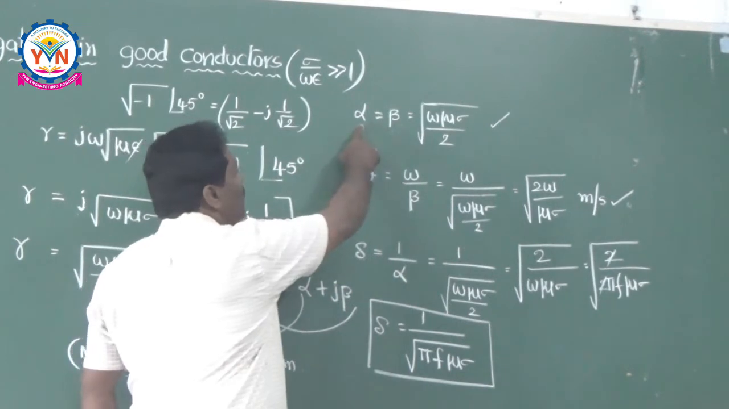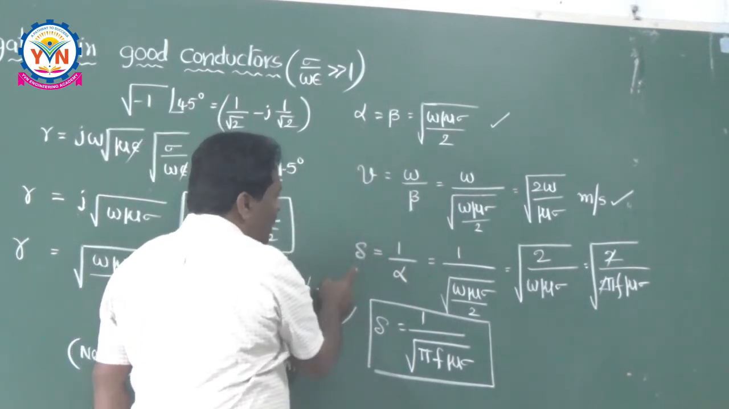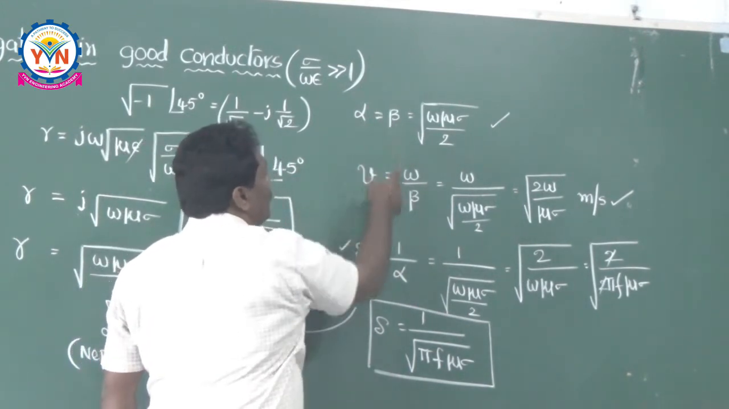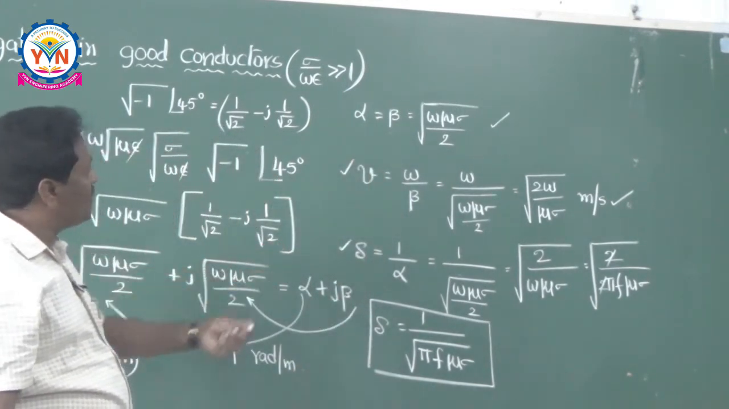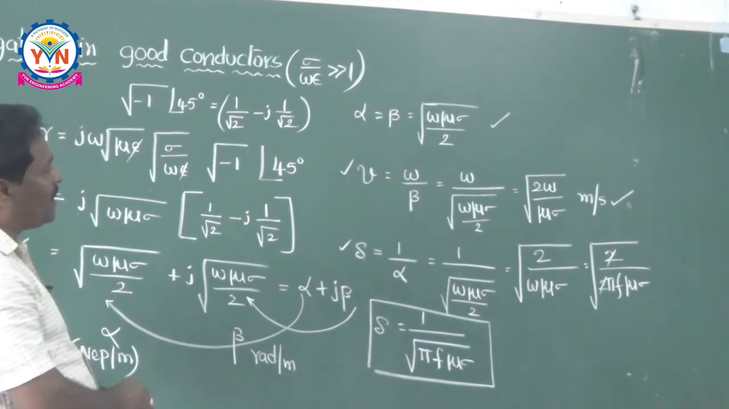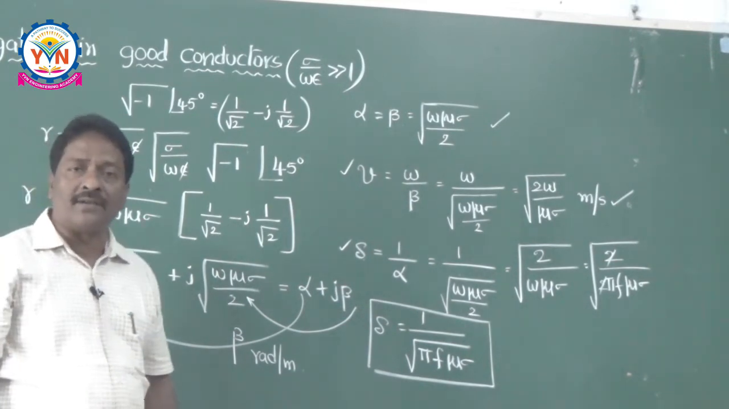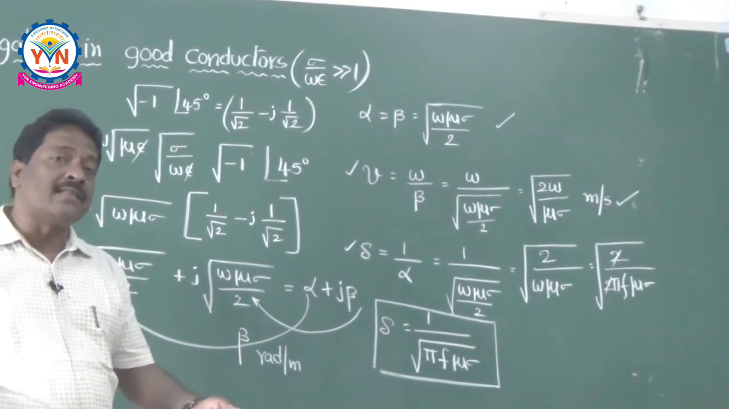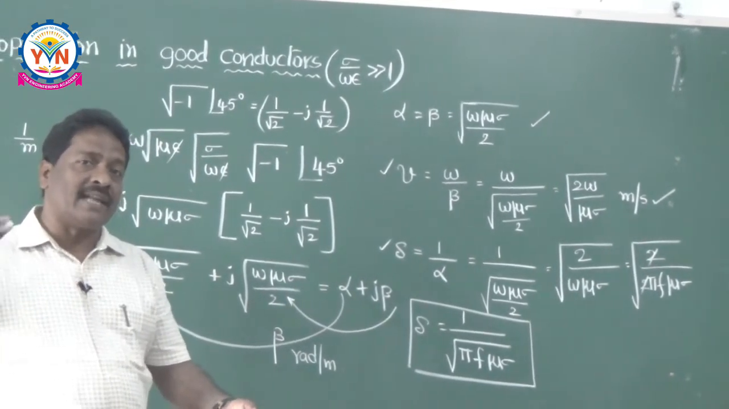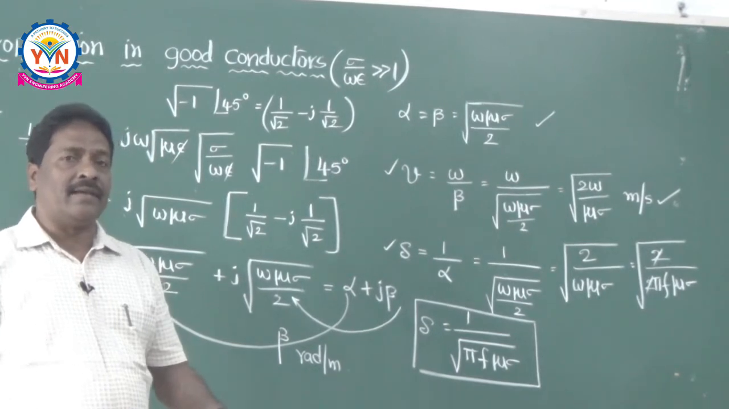So, you know alpha, you know beta. From alpha, you have calculated skin depth. From beta, you have calculated the velocity. And what is the parameter that is to be discussed now? One more parameter you have to discuss is nothing but your intrinsic impedance. So, what is the impedance of the wave whenever it is traveling in the conducting medium?